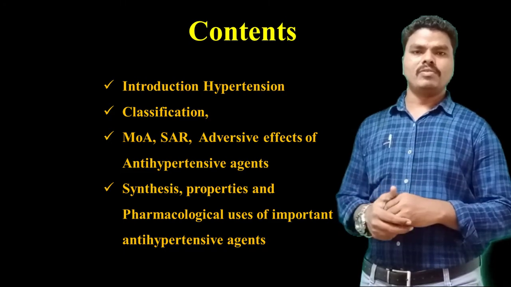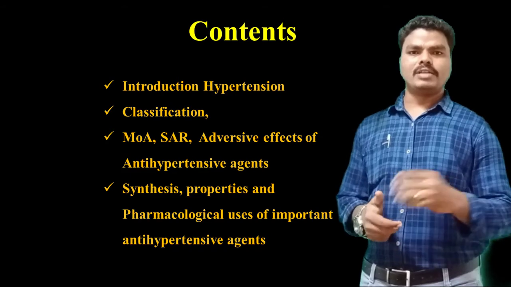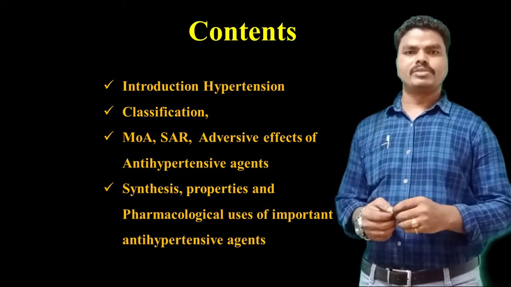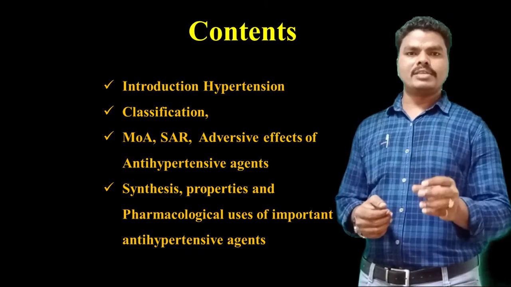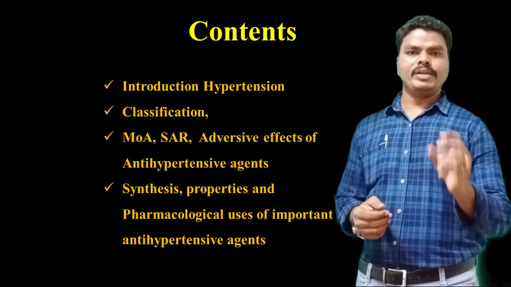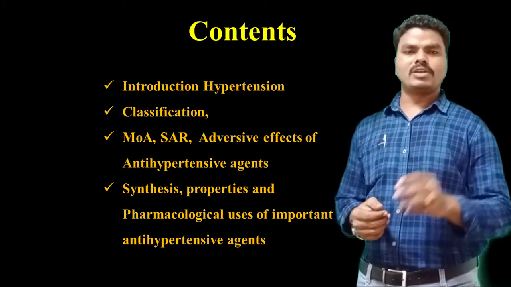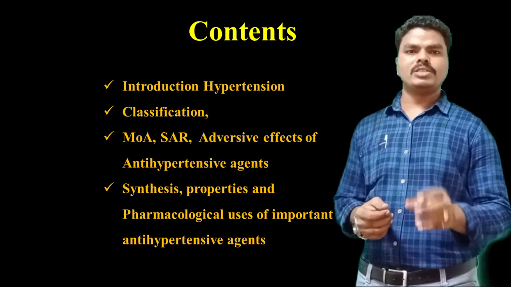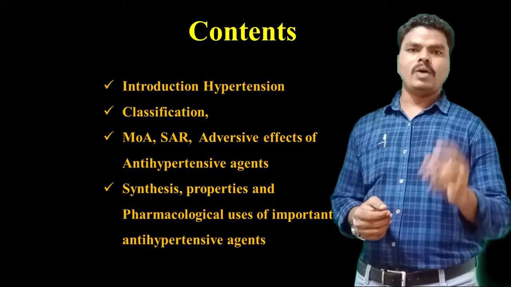In case of the denominator value, 80, that represents the diastolic pressure, which is the pressure developed in the arteries between two heartbeats.